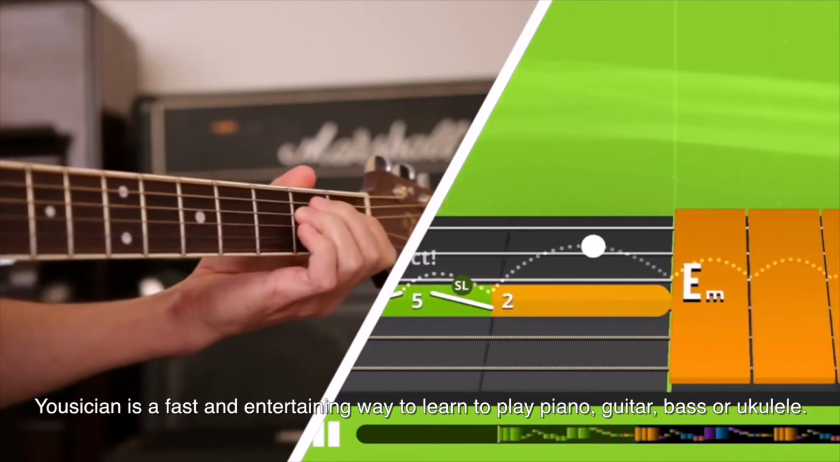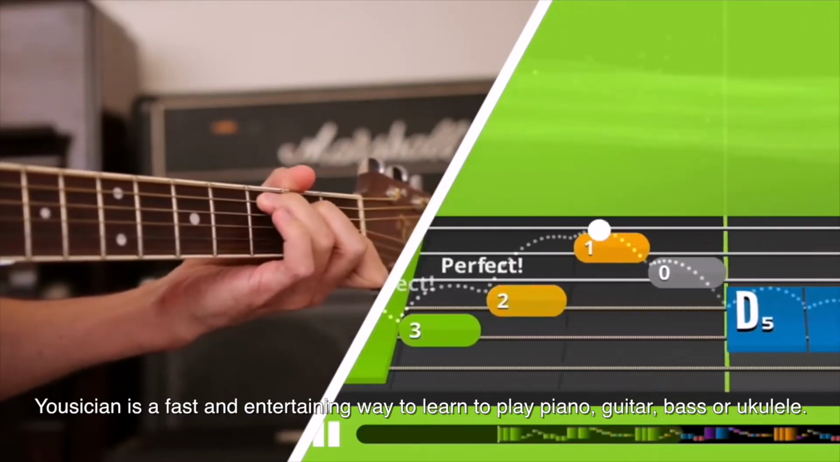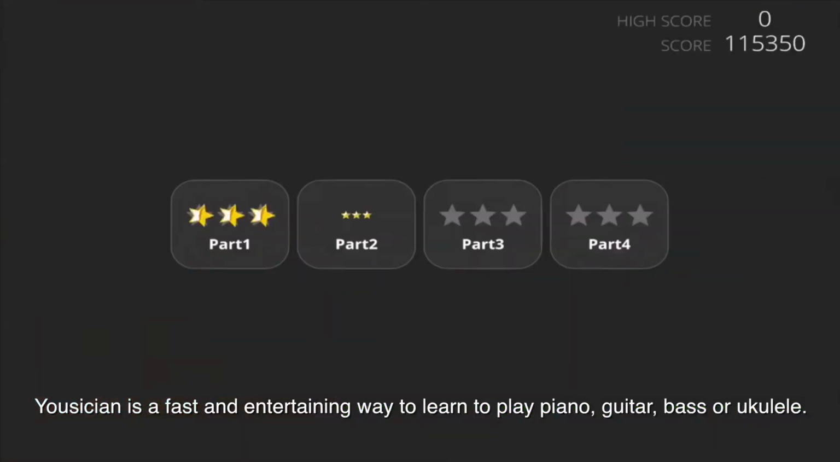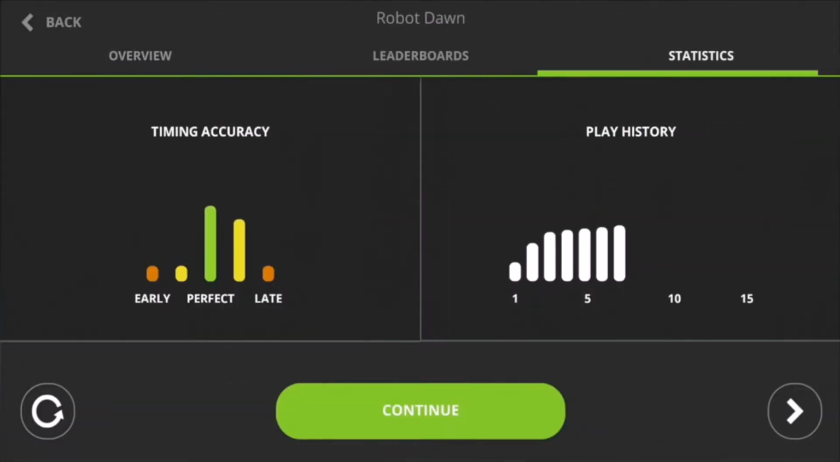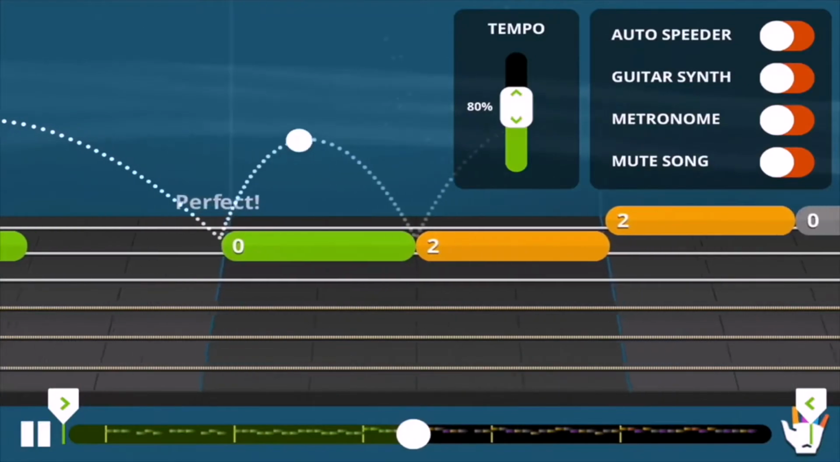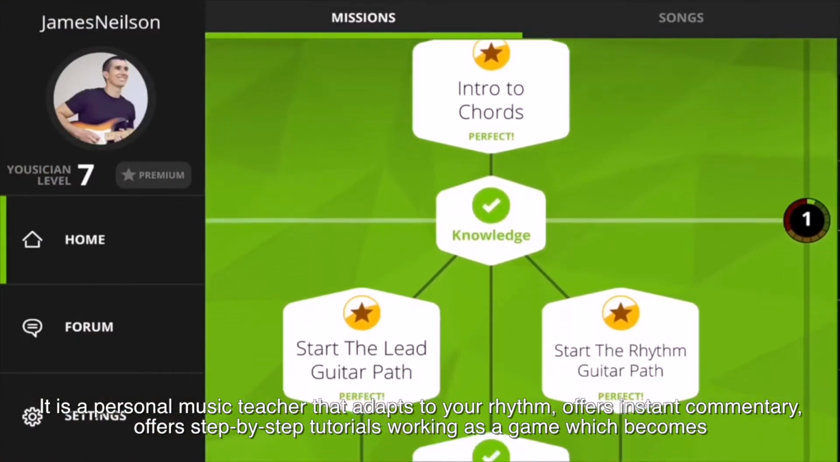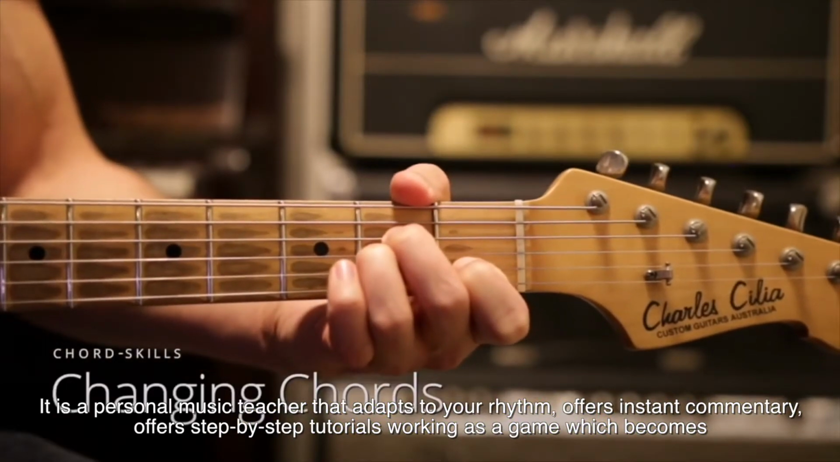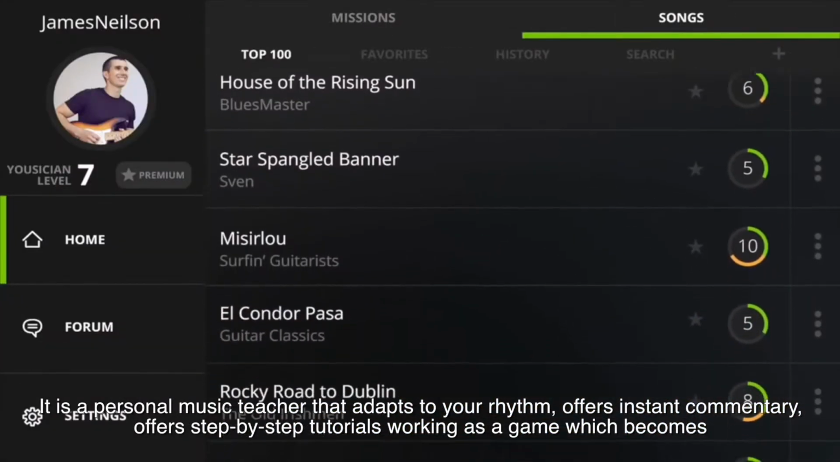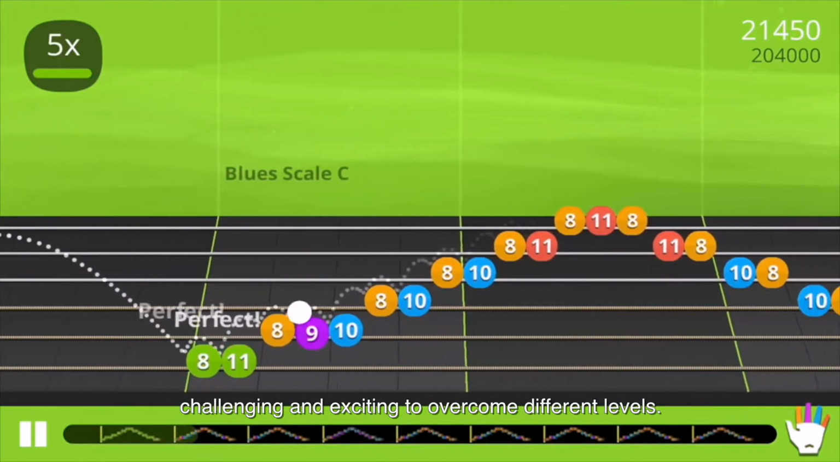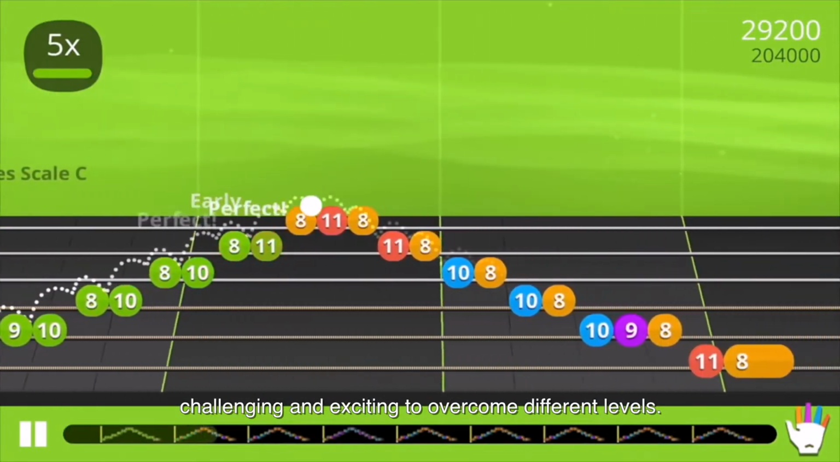Musician is a fast and entertaining way to learn to play piano, guitar, bass, or ukulele. It is a personal music teacher that adapts to your rhythm, offers instant commentary, offers step-by-step tutorials working as a game, which becomes challenging and exciting to overcome different levels.